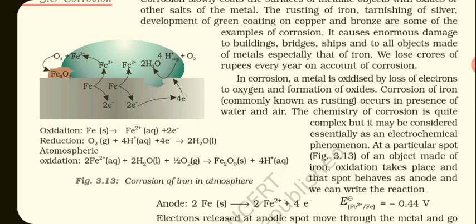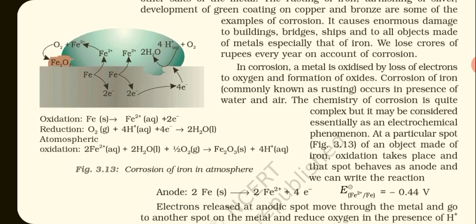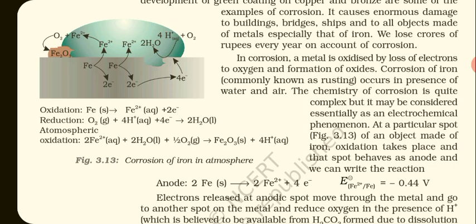In corrosion, a metal is oxidized by loss of electrons to oxygen in formation of oxide. Corrosion of iron, commonly known as rusting of iron, occurs in the presence of water and air. The chemistry of the corrosion is quite complex, but it may be considered essentially as an electrochemical phenomenon.